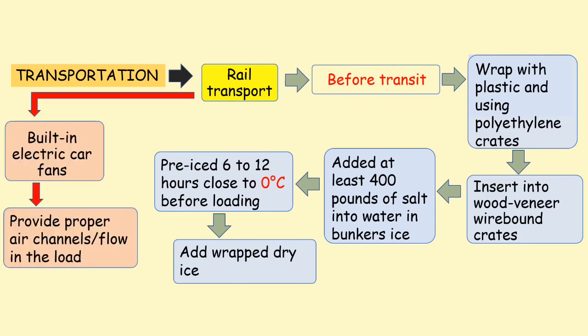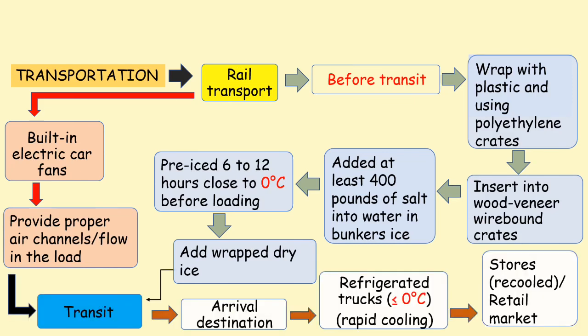The pre-cooling process speeds up when built-in electric fans are used in the railroad car. This helps to provide proper air channel flow in the load. After transit, when the loads arrive at the destination, remove the loads into the refrigerated truck for rapid cooling. And when delivered to the store, make sure to maintain the cold temperature for the berries.